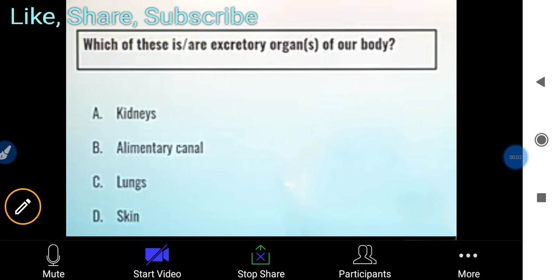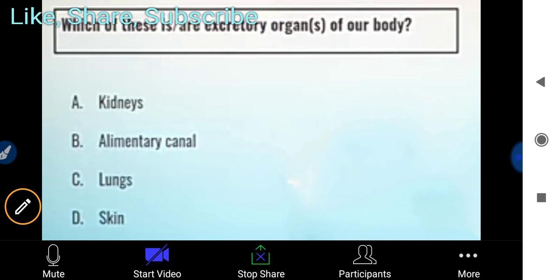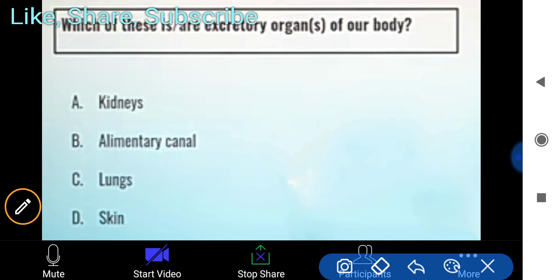So students, as you know, today we are going to discuss the excretory system. First I start with a question: which of these is or are excretory organs of our body? A is kidney.